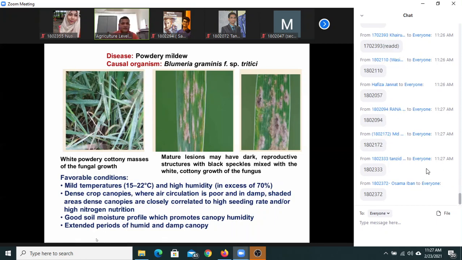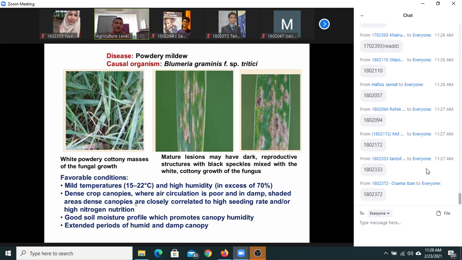So what are the conditions that induce powdery mildew infection in wheat? Mild temperature, usually close to 20 degrees or a bit more. High humidity in excess of 70 percent. And mostly dense crop canopies.